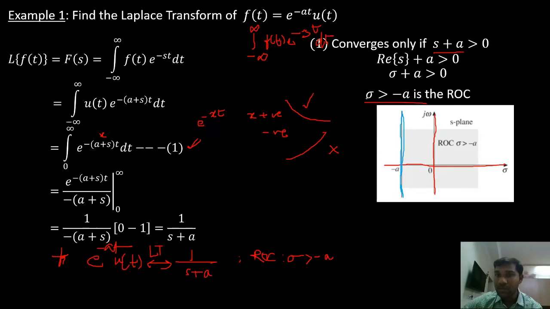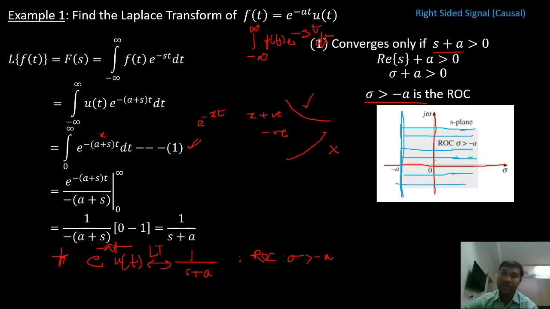So what is my ROC? My ROC is all values of sigma that are greater than minus A. Greater than minus A means it is going to be towards the right side. So this is how I will represent my ROC. If you look at this, this is a right-sided signal. Since this is a right-sided or causal signal, my ROC is also towards the right side.